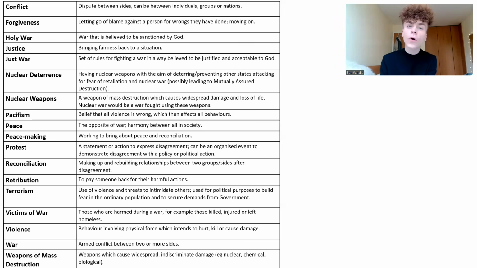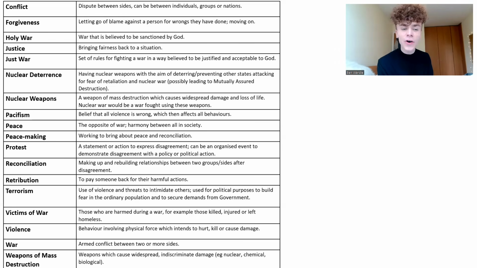Pacifism then is the belief that all violence is wrong, which then affects all behaviours. Peace means the opposite of war. It's harmony between all in society. Peacemaking is then the practical step of working to bring about peace and reconciliation. Protest is a statement or action to express disagreement. It can be an organised event to demonstrate disagreement with a policy or political action.